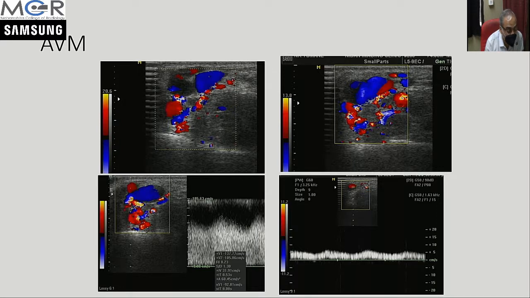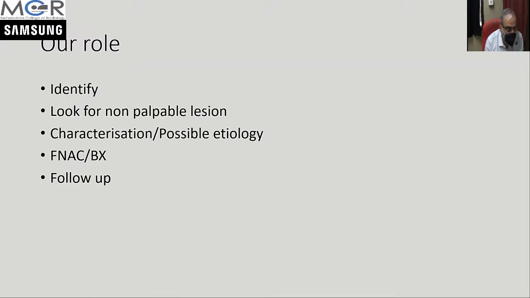At that aliasing point, if you do a spectral Doppler, it shows increased systolic as well as diastolic flow, highly increased rather. And the diagnostic feature is the pulsatile venous flow, that is the arterialization of venous flow, that gives us a diagnosis of AV malformations. They are amenable to further treatment by interventional radiology.